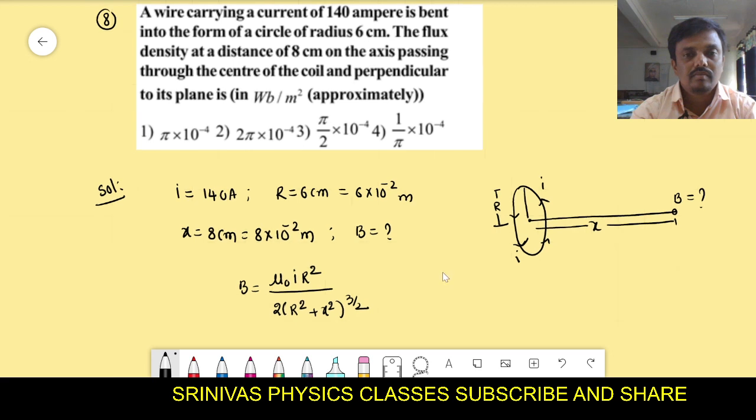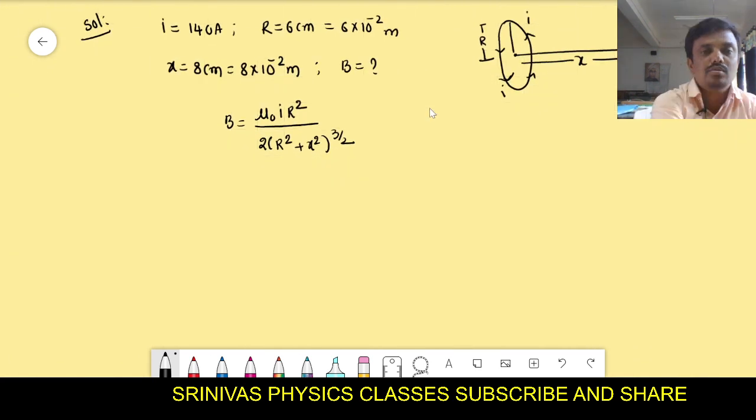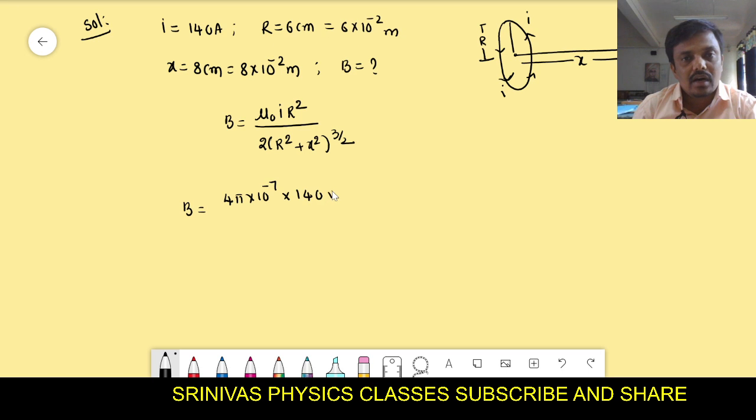Now we have to substitute all values in this to get the answer. B is equal to mu naught value 4 pi into 10 to the power of minus 7, I value is 140, r square means 36 into 10 to the power of minus 4, by 2 of (r square, that means 36 into 10 to the power of minus 4, plus x square 64 into 10 to the power of minus 4) whole power 3 by 2.